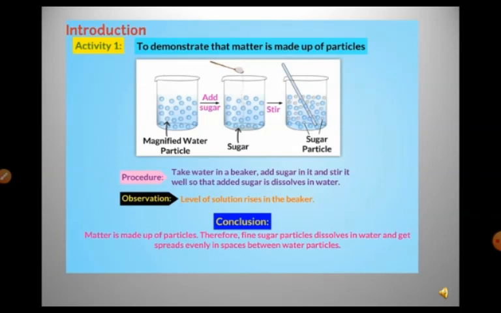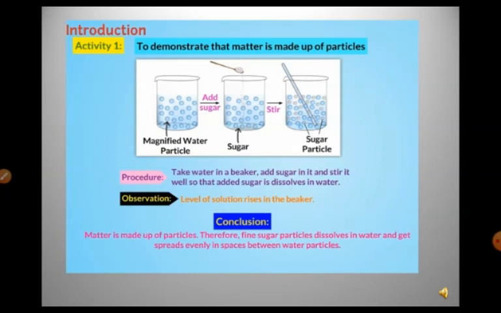So what is the observation here? Actually what we see is the level of the water remains as it is. Then what conclusion can you draw from this? That matter is made up of particles. Therefore, fine sugar particles dissolve in water and get spread evenly in the space between the water particles, and that's why the level of the water will not rise, it will remain as it is.